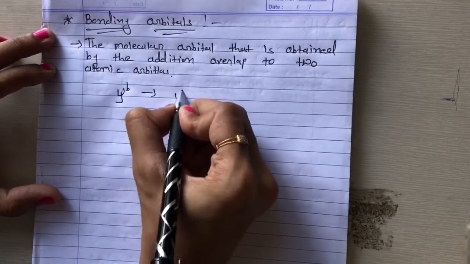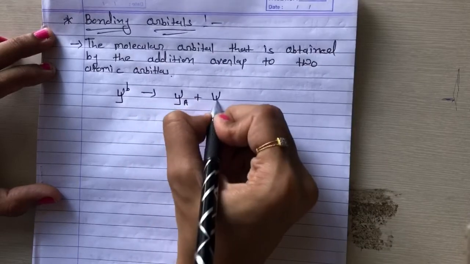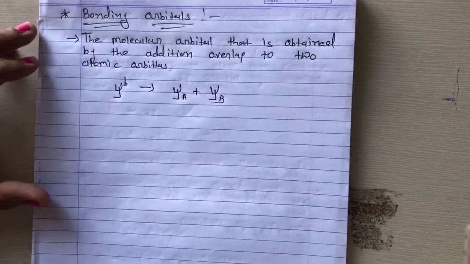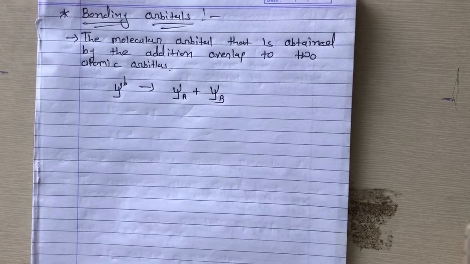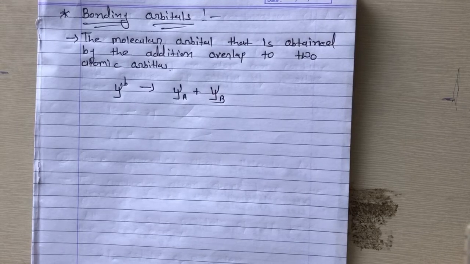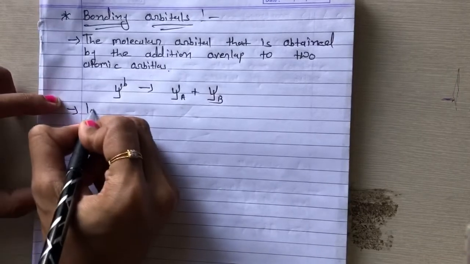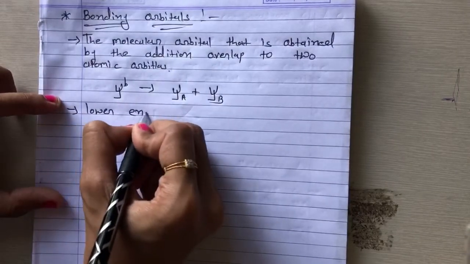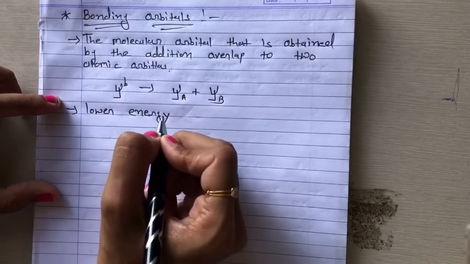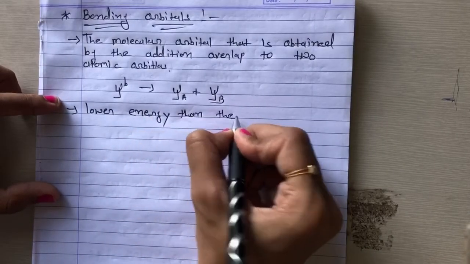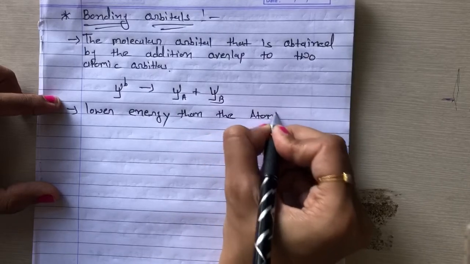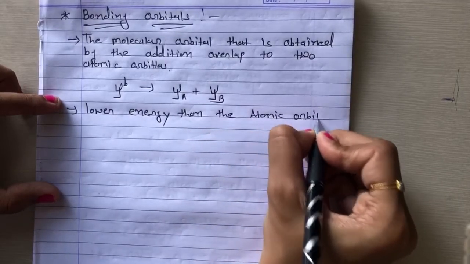That means psi a plus psi b, right? So this is called the bonding orbital. It possesses lower energy than the atomic orbitals from which it is formed. આની એનર્જી હંમેશા કેવી હોય? લોઅર એનર્જી ધેન કેનાથી? The atomic orbitals, right?